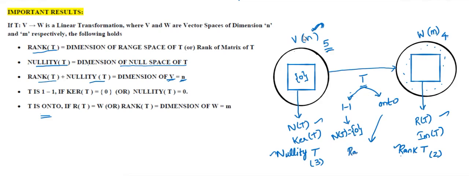If the rank of T is equal to the dimension of the second set, which is M here, for example if the rank of T is 4 and the second set dimension is 4, we can say T is onto. Why? Because no element of the output set is missed out.